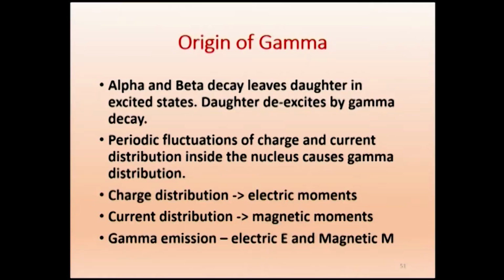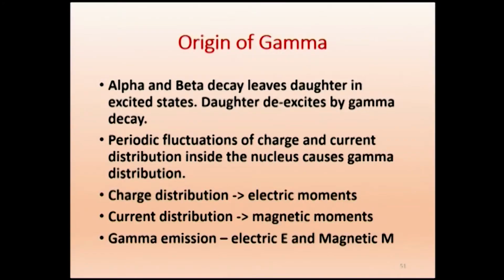Gamma ray radiation is an electromagnetic radiation. So we have periodic fluctuation. Charge will be fluctuating. Inside the nucleus we have the positive charge, protons, that may be fluctuating. When the charges are fluctuating, it is called electric fluctuation. When there is a fluctuation, a magnetic field is produced, and so we get electromagnetic radiation.